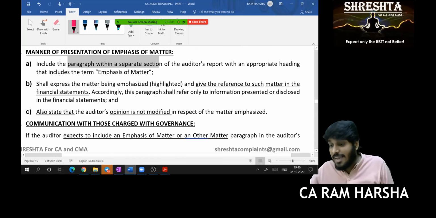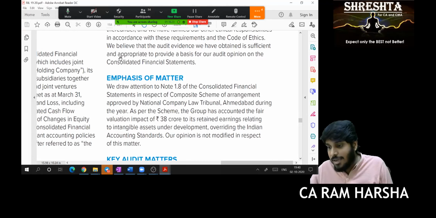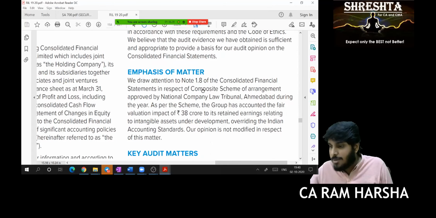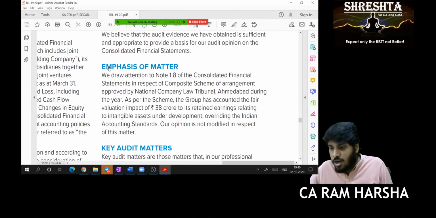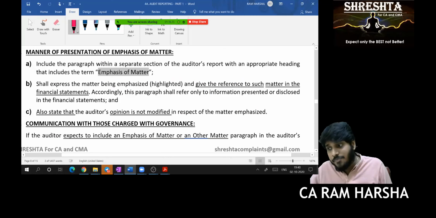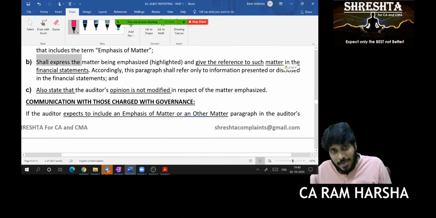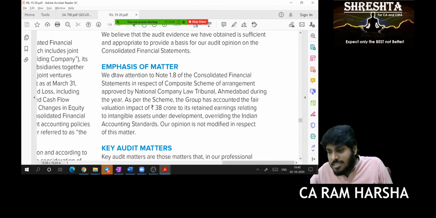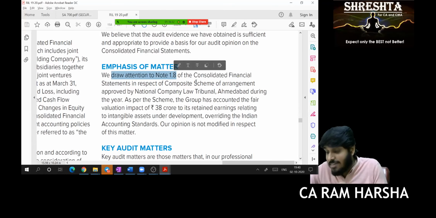With a heading called emphasis of matter. You see the Reliance audit report. Have they given it separately? Opinion is given separately, emphasis is given separately. Yes or no? Yes, sir. And they clearly mention the heading emphasis of matter. That's what even the standard says. The auditor shall express the matter being highlighted and give reference to such matter in the financials. See here, Reliance auditors, are they emphasizing? We draw attention to note number 1.8. Have they given reference or not?